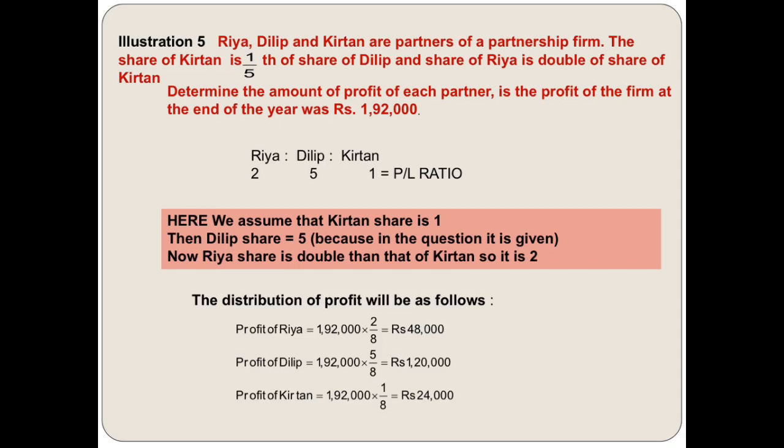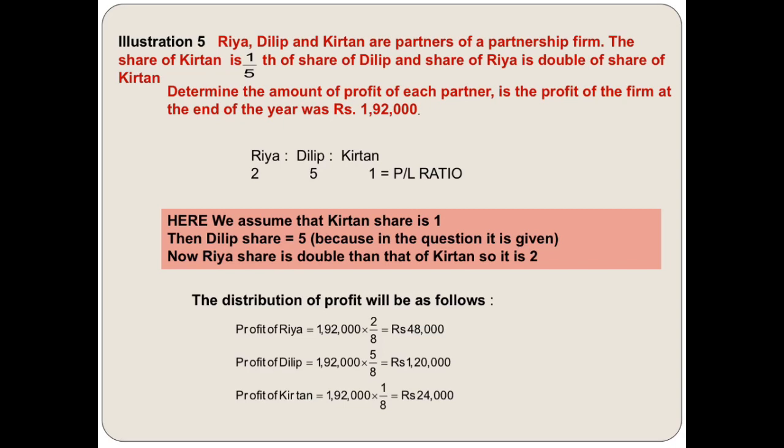Here we first assume Kirtan's share is equal to 1. So we write 1 under Kirtan's name. Then focus on the second statement of the question, that Kirtan's share is 1/5 of Dilip's. So if Kirtan's share is 1, then Dilip's share is equal to what? 5. That is already given in the question. And what about Riya? Riya is receiving double that of Kirtan. If Kirtan's share is 1, then Riya's share is equal to 2.